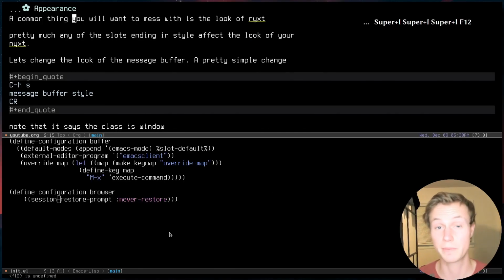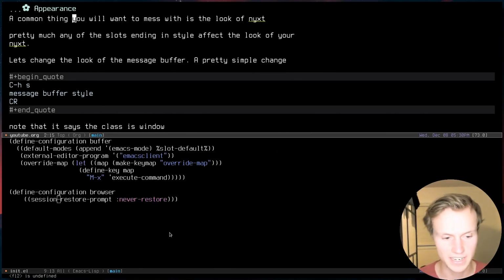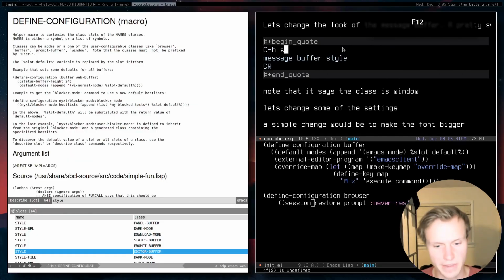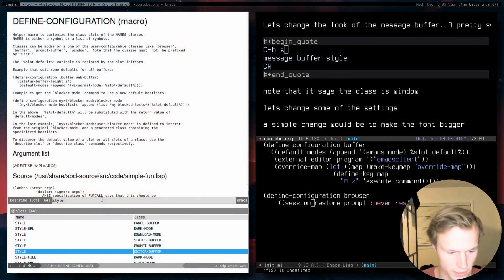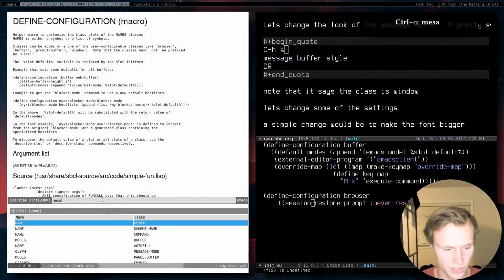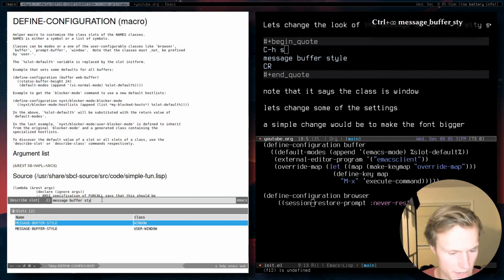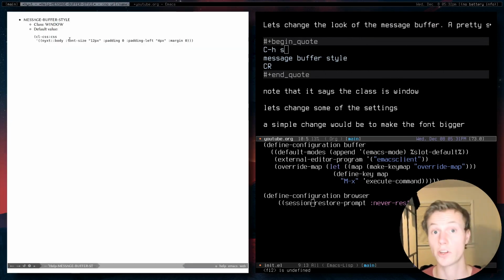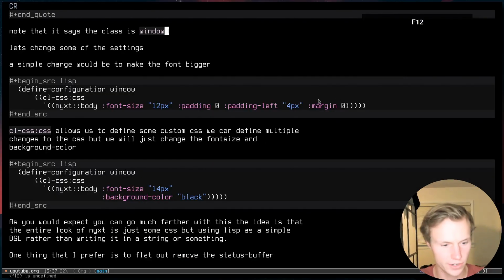Now, something that a lot of people probably will want to do when they're customizing Nyxt is customize the appearance. Now, this can be done pretty straightforwardly. The idea is that it uses CSS and HTML to customize this stuff. So right here, I made a note of the message buffer. So let's go ahead and change the message buffer style. All right, and we'll see that it has the class of window. So let's take a look at that. Now, this is what it is currently set to. As I mentioned here, you're going to want to note that the actual class is window.